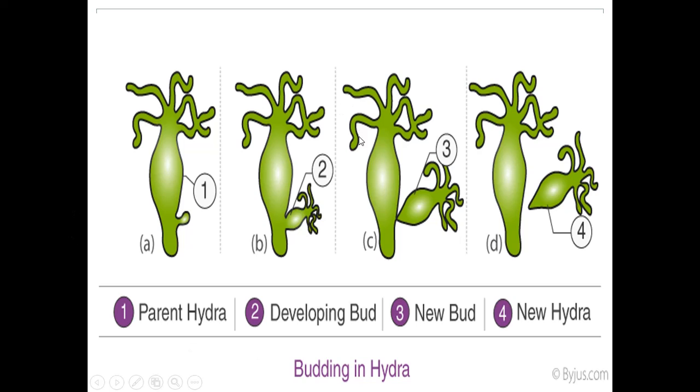Here you can see the picture of budding in hydra. First, the parent hydra. You can see the bud has grown on the parent hydra, the developing bud. Yes, so there is a growth of a new bud which is detached from the parent and becomes an individual organism, a new hydra. Okay, so this is budding in hydra. The parent hydra develops buds, and when it's matured, it's detached from the parent hydra and develops as a new hydra.